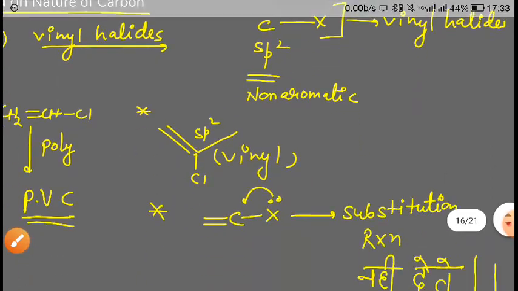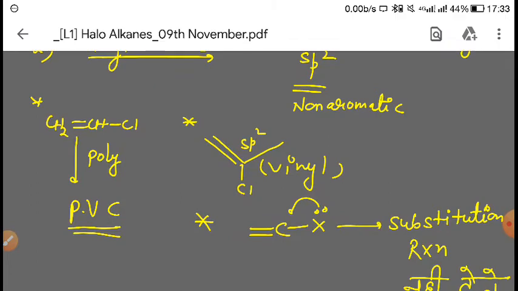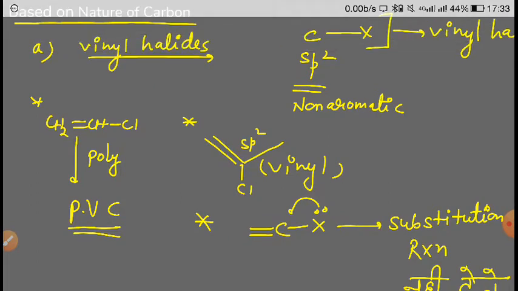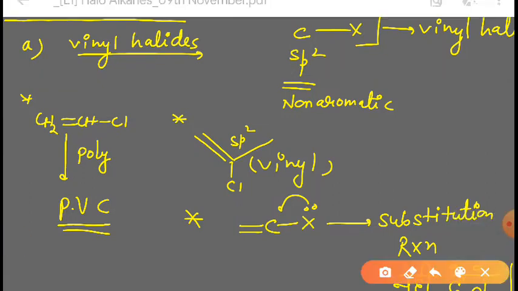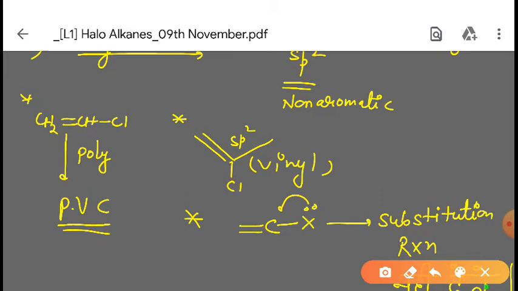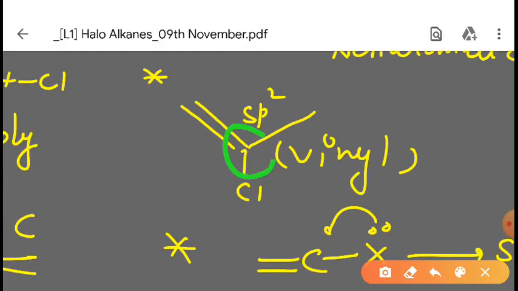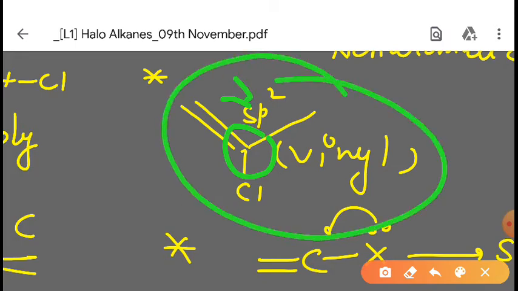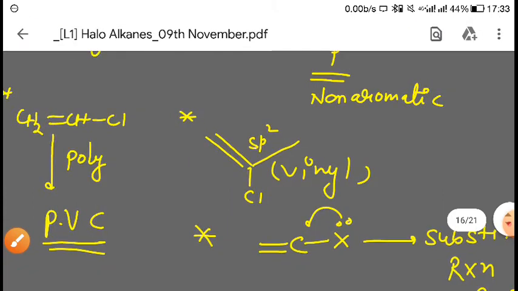You can take one example, the one we form PVC from. Here the carbon attached to the halogen is sp2, and the compound is not aromatic, so this is called vinyl halide. I hope you have understood this.